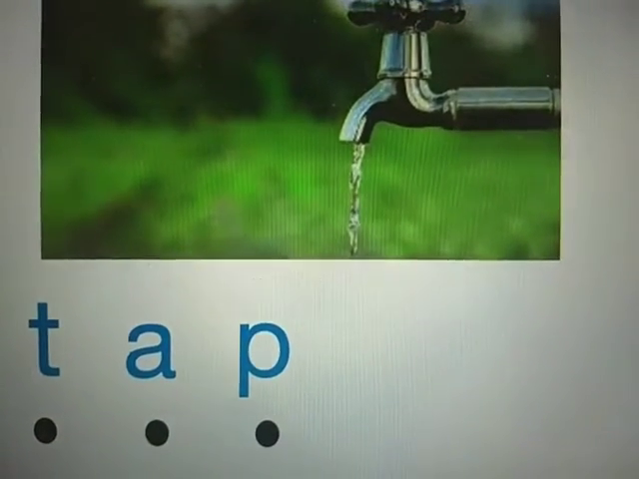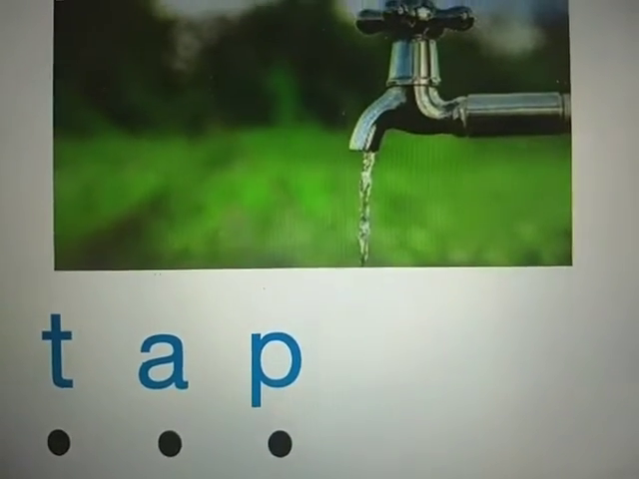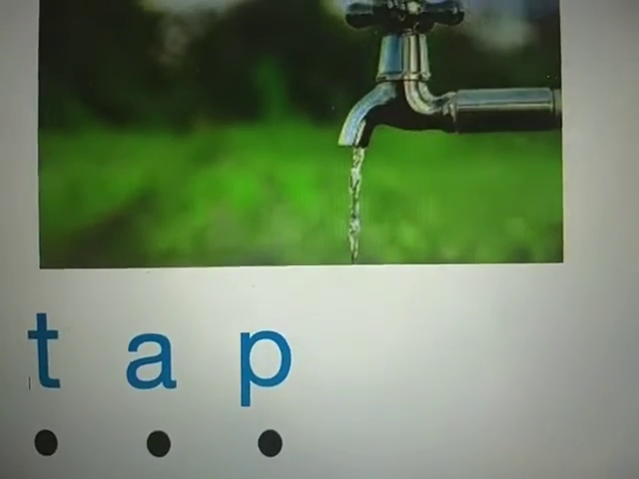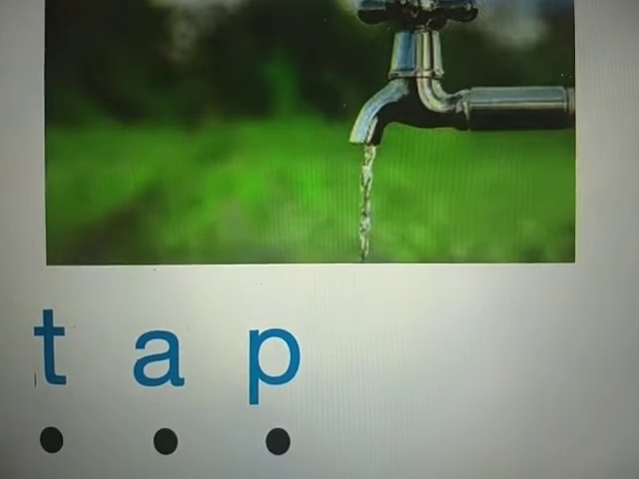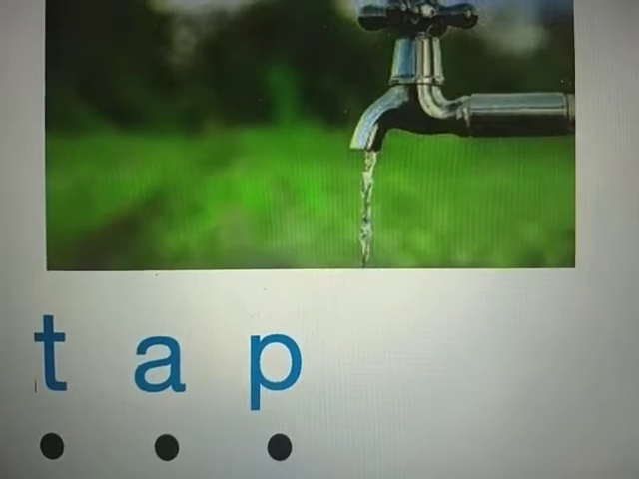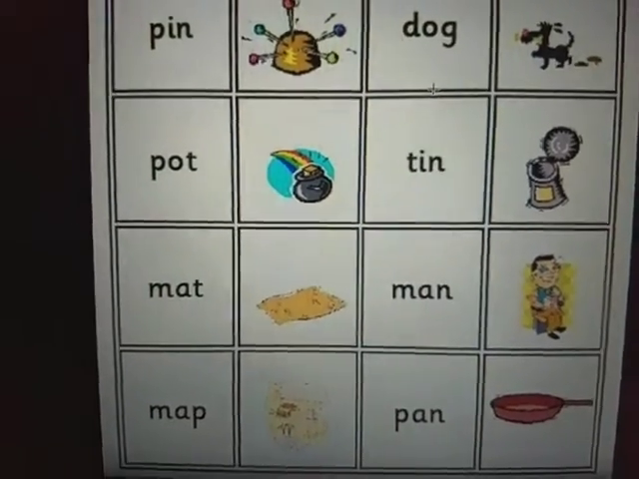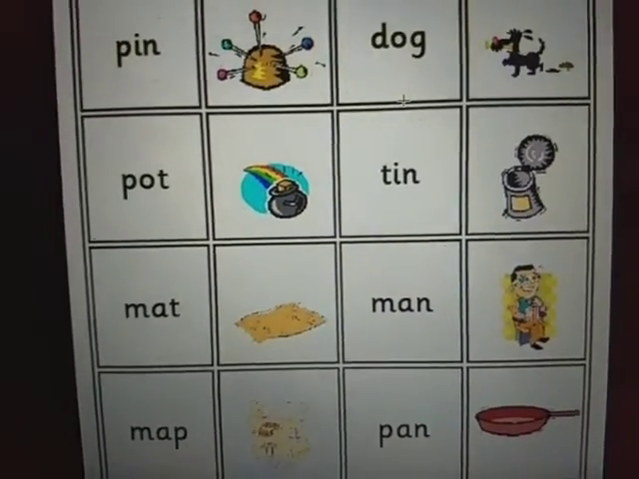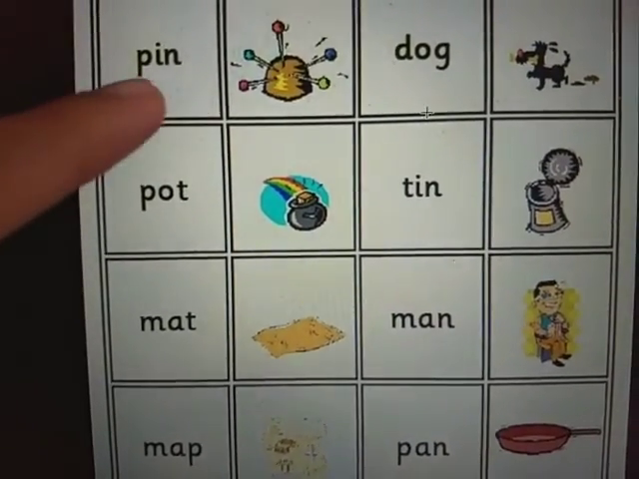So let's focus on the beginning sound for today. What is the beginning sound in the word tap? It is t. Okay, now let's have a look at a few more pictures and study what are the beginning sounds in those words. For today, let's just focus on the beginning sound of each of these words. I want you to focus on the first sound, the starting sound of each of these words. Let's start with this one.